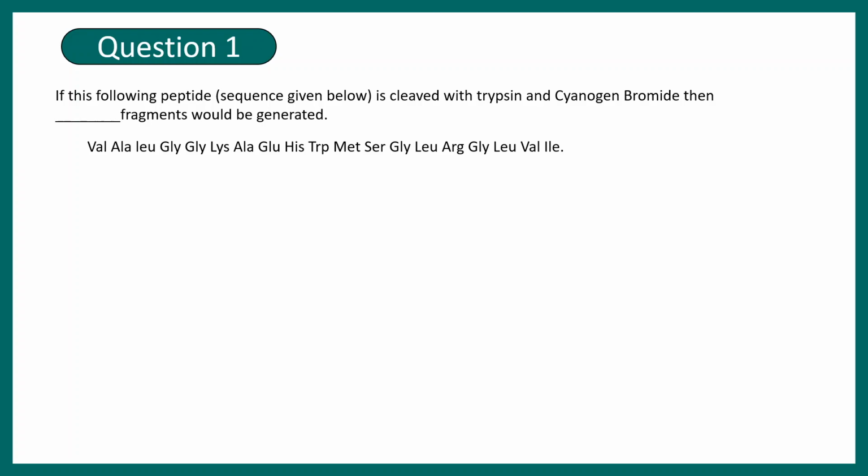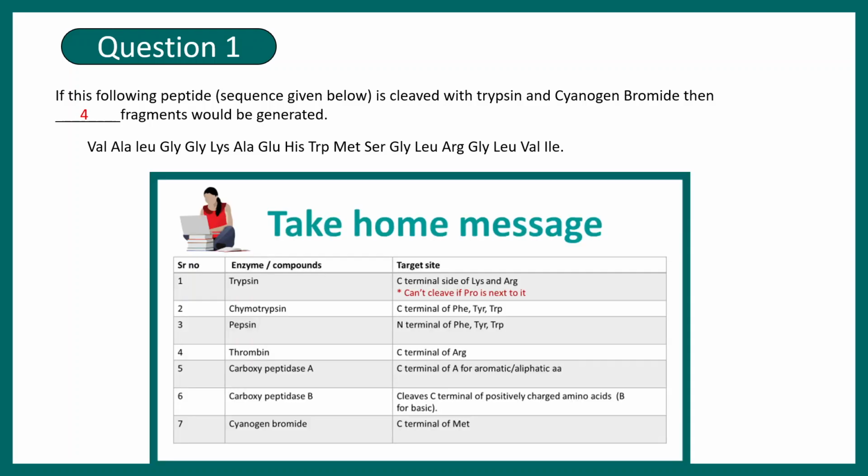A very common type of question says that if the following peptide is cleaved with reagent A or B, how many fragments would be generated? In this case, they have given trypsin and cyanogen bromide. Then dash fragments would be generated, and the peptide is provided here. For this question, you need to know the cleavage site for these enzymes, and a chart would be provided soon. If you have answered correctly, there would be 4 fragments generated.